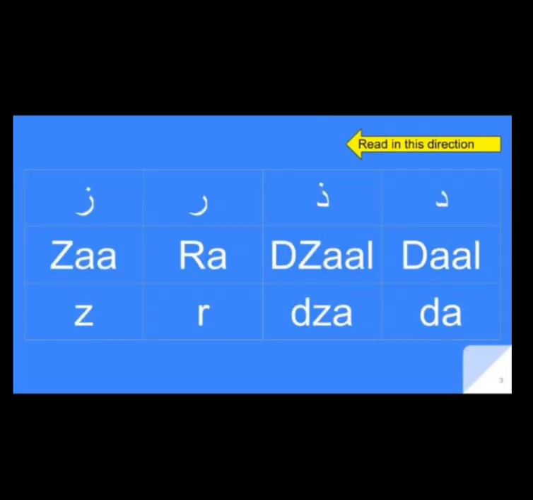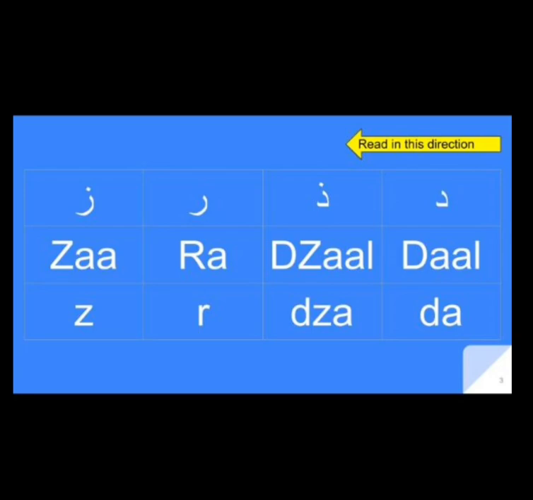The next is Dal, Zal, Ra, Za. So Dal has a Da sound. Zal has the Za sound. Ra has an R sound. Za has a Z sound. Okay. Dal, Zal, Ra, Za.